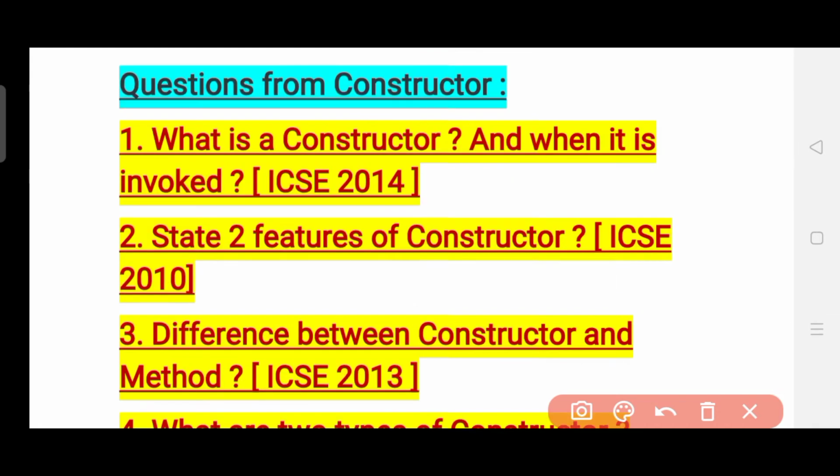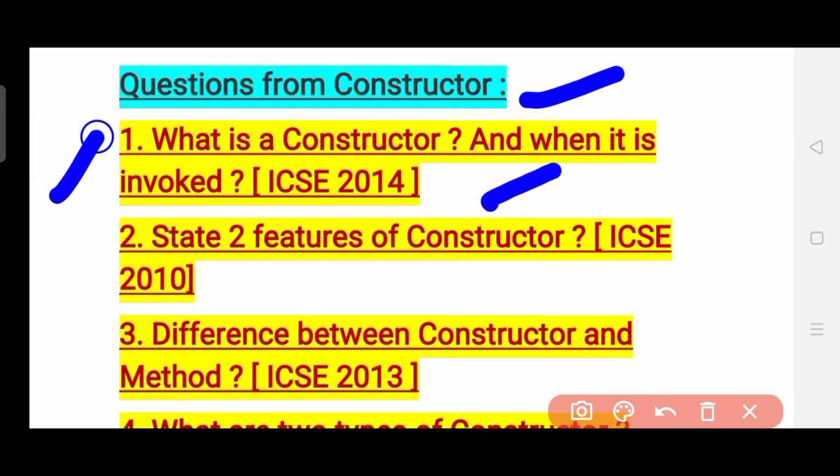Okay, so now let's see the questions from the constructor concept. The first question is: what is a constructor, and when is it invoked? This is the full question which was asked in the year 2014. So what is a constructor and when is it invoked?